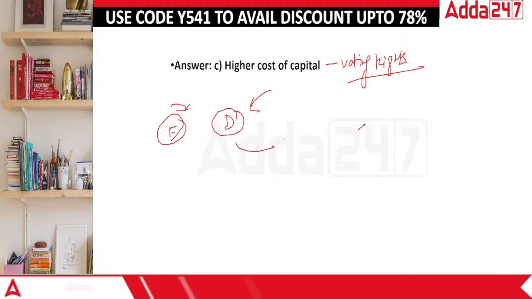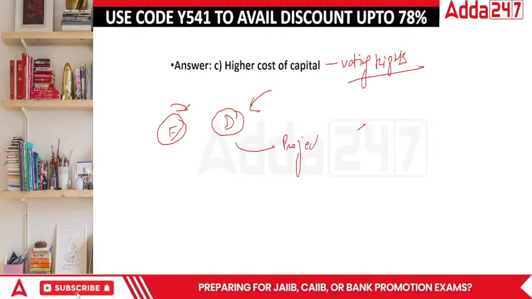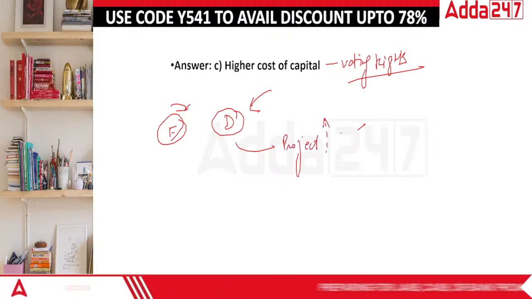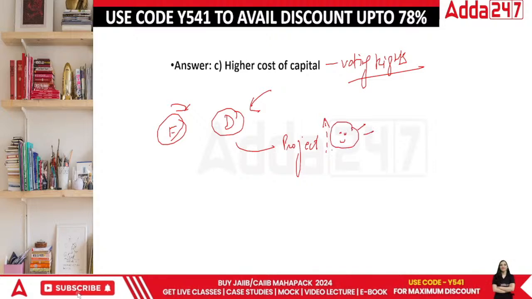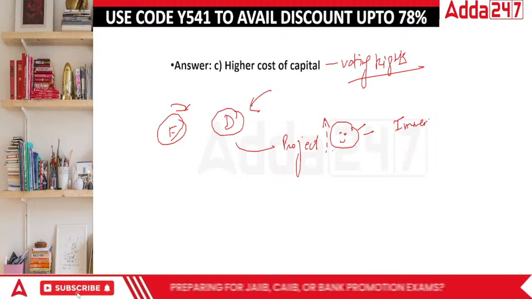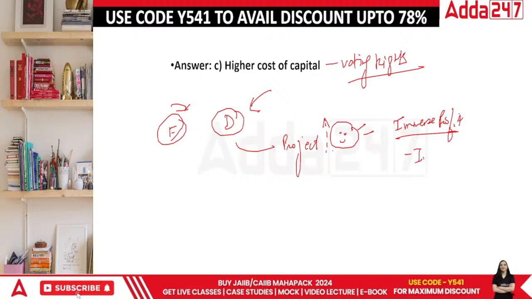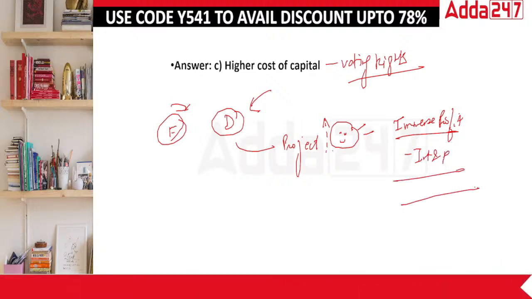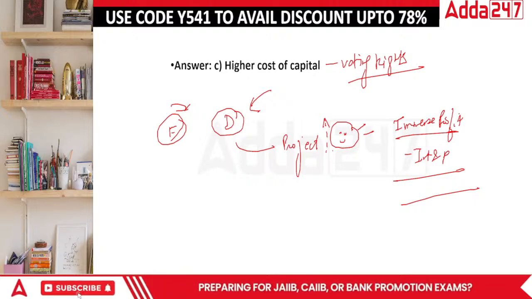the company raised the money through debt, put it in a project, the project grew like anything, these people became happy with the fact that the project is growing, they made immense amount of profit. The immense profit is first of all used to pay the interest and principal, and obviously we still have a lot of money left. Who will get the remaining amount?